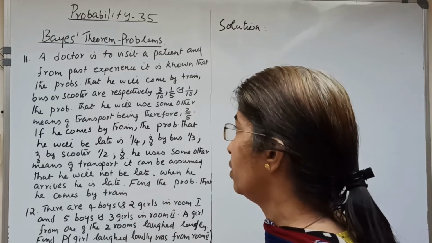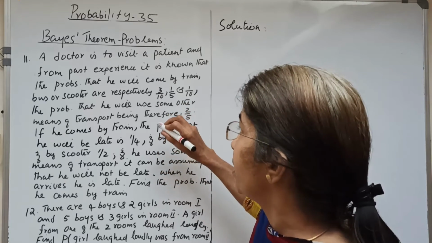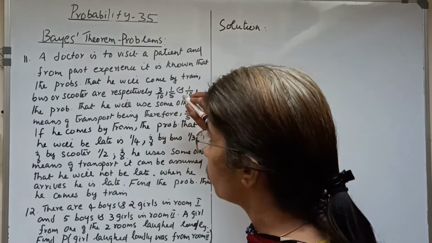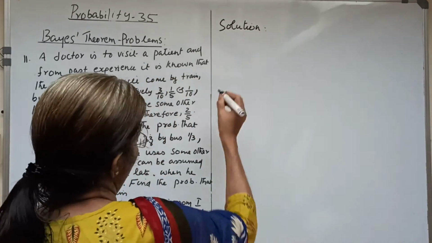So there are 4 alternative sources, and hence we have to define 4 events, A1, A2, A3, A4.